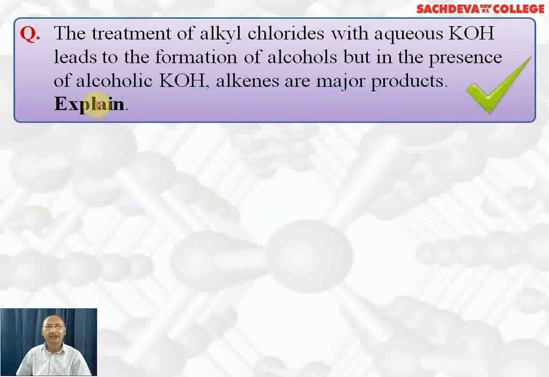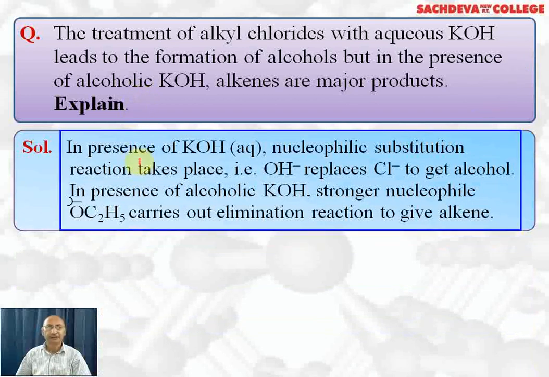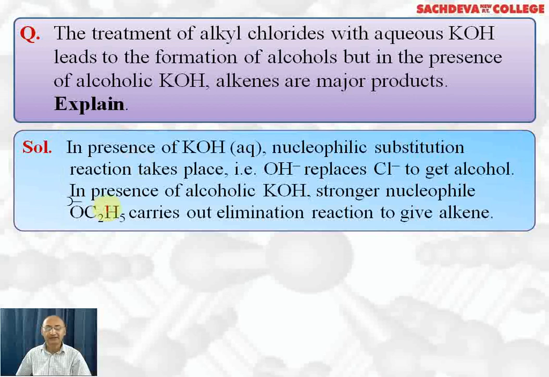The treatment of alkyl chloride with aqueous KOH leads to the formation of alcohol, but in the presence of alcoholic KOH, alkenes are the major product. Why? In the presence of aqueous KOH, a nucleophilic substitution reaction will take place, the OH ion replacing the chloride ion to get alcohol. In the presence of alcoholic KOH, an elimination reaction takes place.